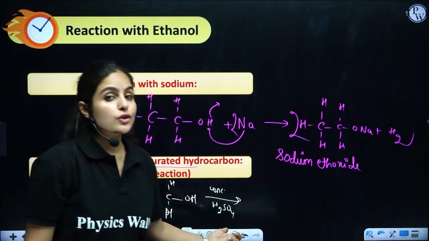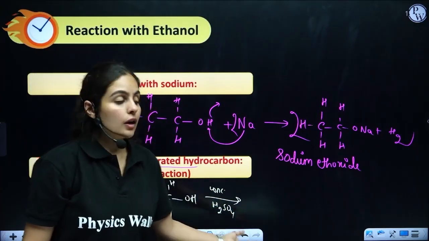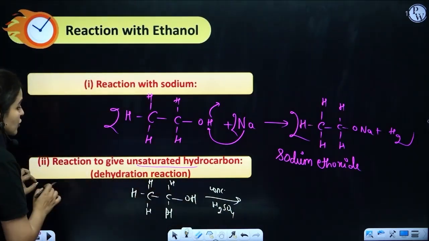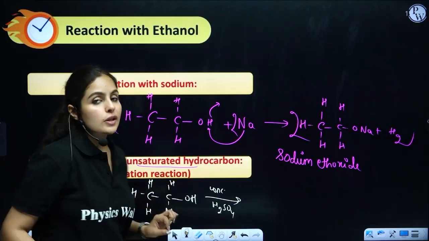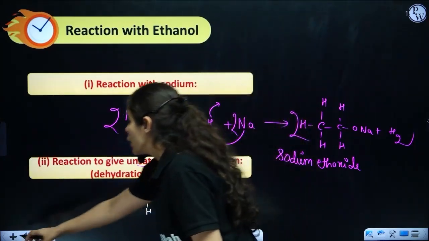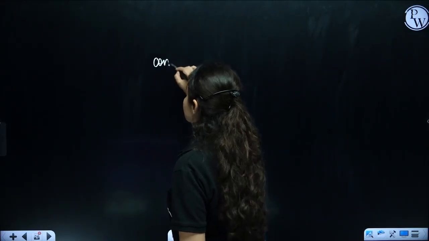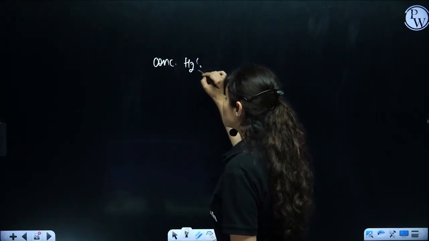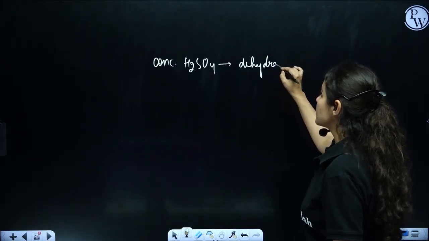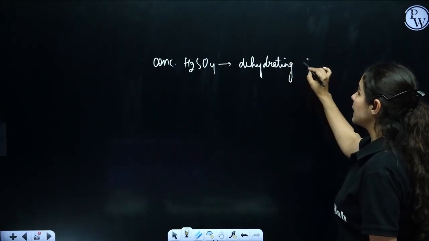What's the use of concentrated sulfuric acid in the dehydration reaction of ethanol to give unsaturated hydrocarbon? Here, concentrated sulfuric acid is used as a dehydrating agent.